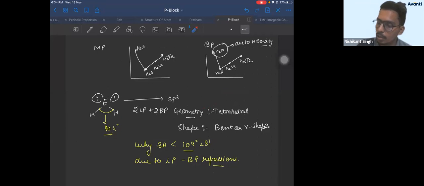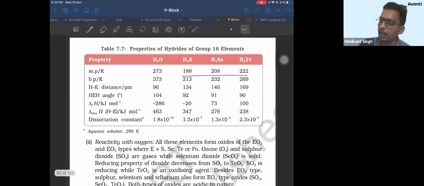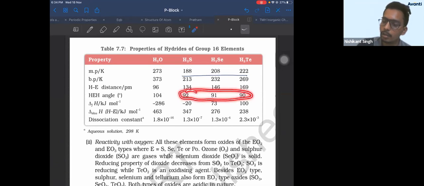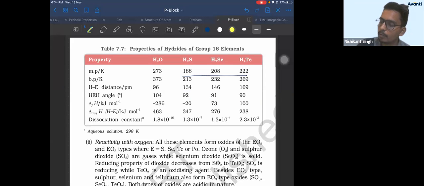Now the others are close to 90 degree. Why are other angles close to 90 degree? Because all of them are Drago compounds, and in Drago compounds with no hybridization, the bond angle should be close to 90 degree.